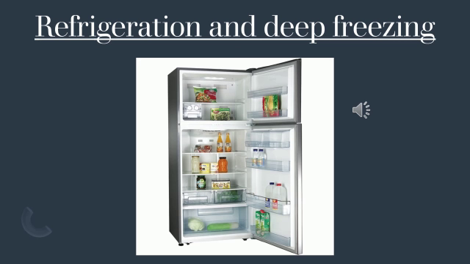This principle is used in refrigeration and also freezing. In a refrigerator we see a temperature like 5 degrees Celsius and the food remains unspoiled. However, in a freezer it is up to minus 17 degrees Celsius. Microorganisms may be killed at this temperature. Cooked food and meat products can be preserved in deep freezers. Always the cooked food and meat products have to be preserved in deep freezers.